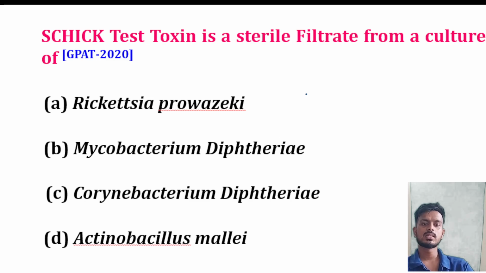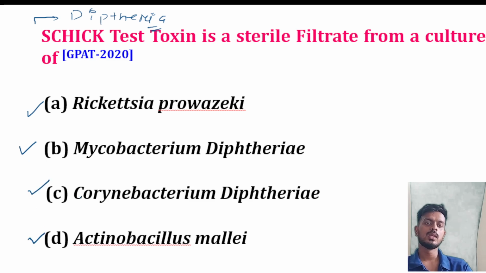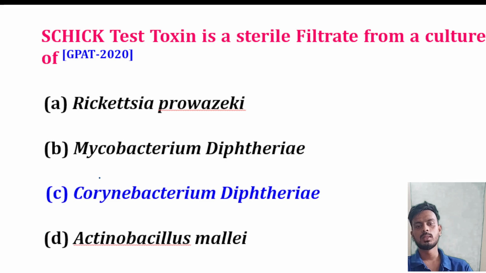Next question: the Schick test toxin is a sterile filtered form of culture. The Schick test is basically used for the identification of diphtheria. Which species is used? The options are Mycobacterium diphtheria, Corynebacterium diphtheria, and Actinobacillus malayi. So here the correct answer is option C, Corynebacterium diphtheria.